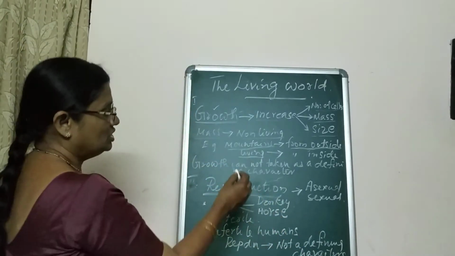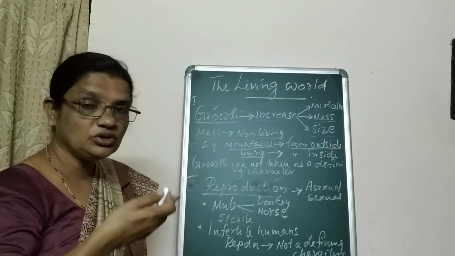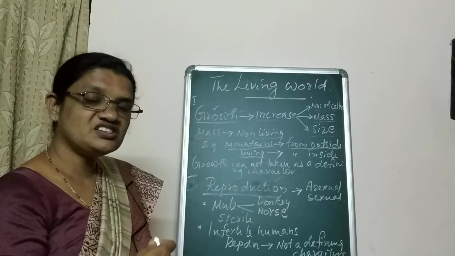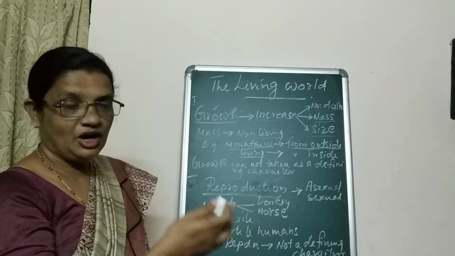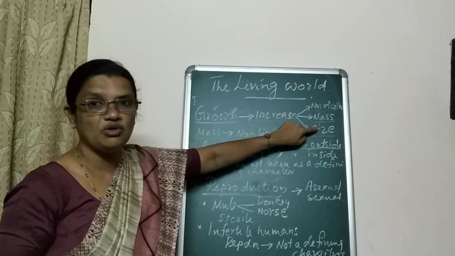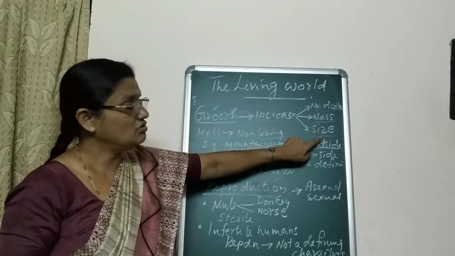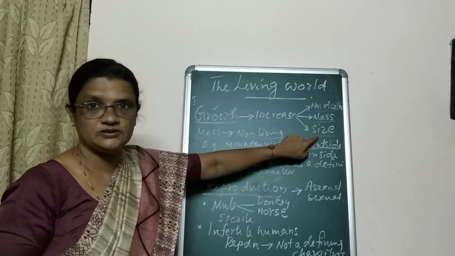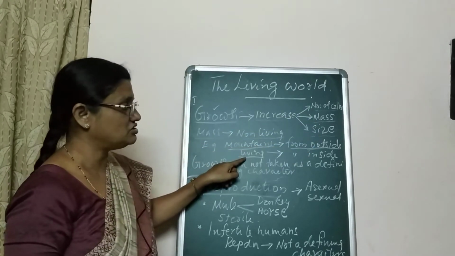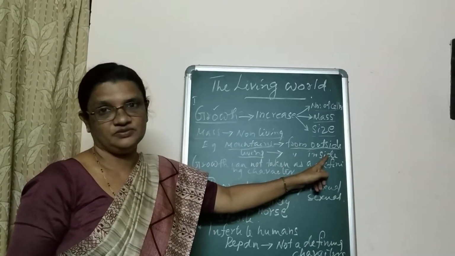Here the growth takes place from inside to outside. Our size will increase when the number of cells increases and tissues are formed, and mass increases. As a result of both these characters, size will increase. In the case of living organisms, the growth takes place from inside.